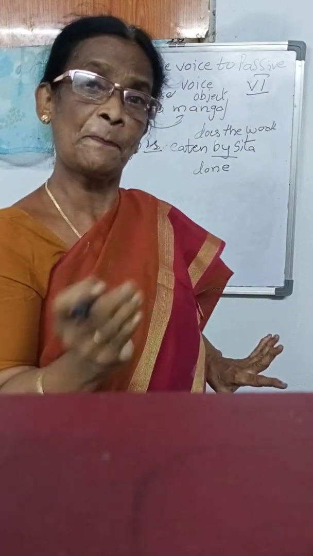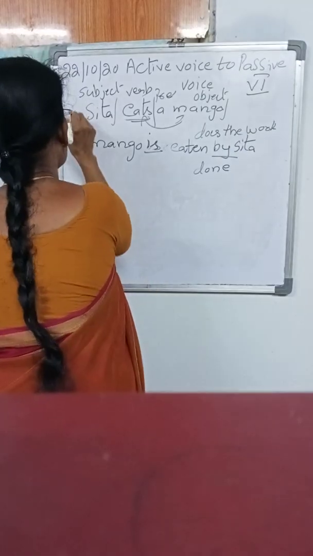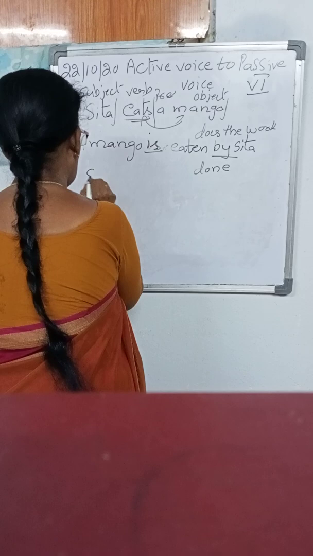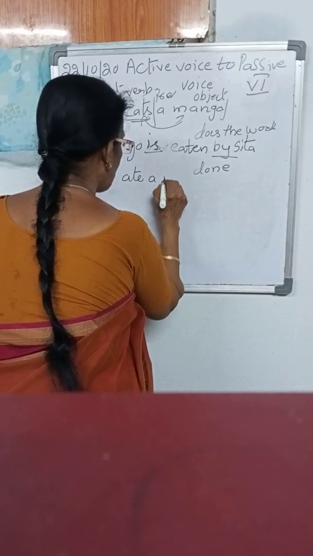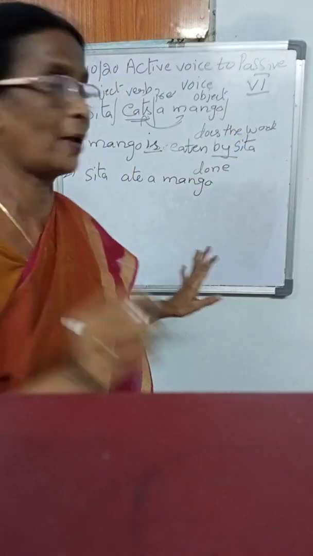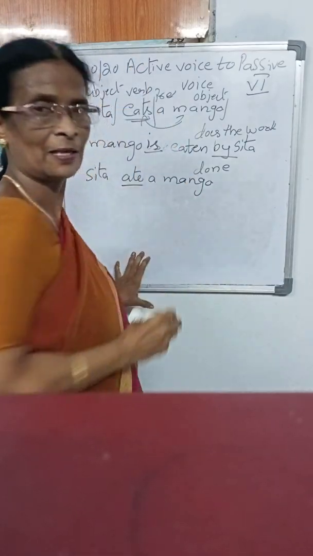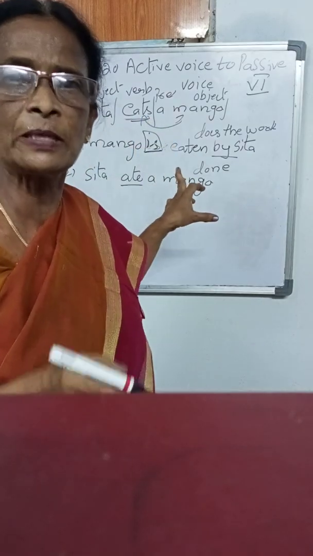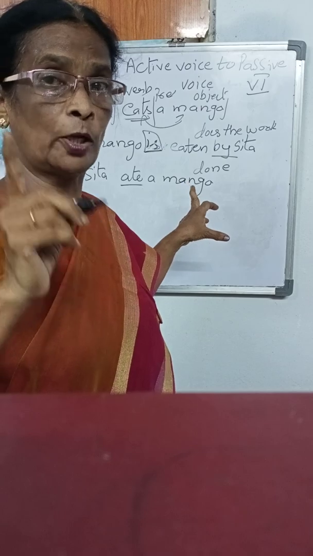If the verb is past tense, what do we have to write? That also I will tell. This is the first one. Second one, same example I am taking. "Sita ate a mango." Here "is" is the present tense. "Ate" is the past tense. So "is" is the helping verb for present tense. When the verb is past tense, you have to remember very clearly, ma'am. Don't write the wrong one.